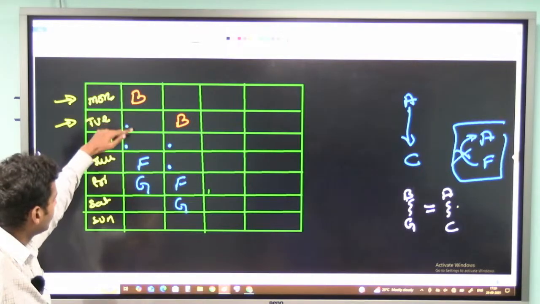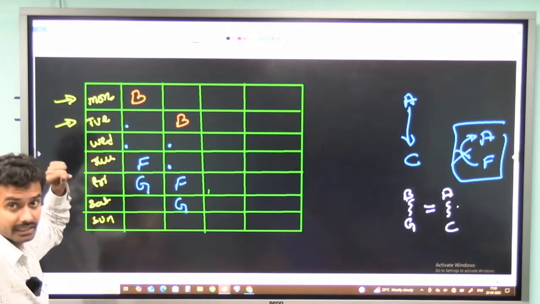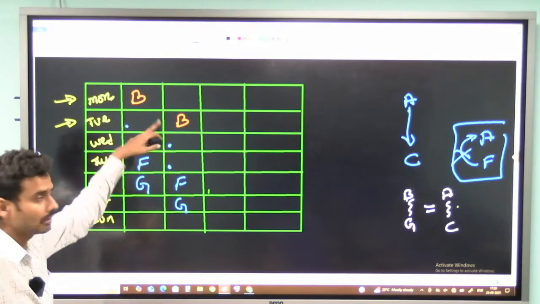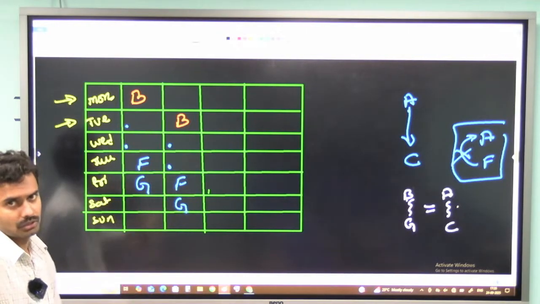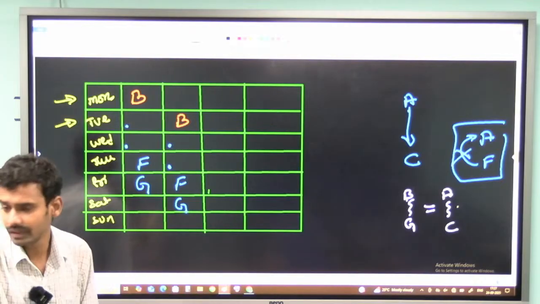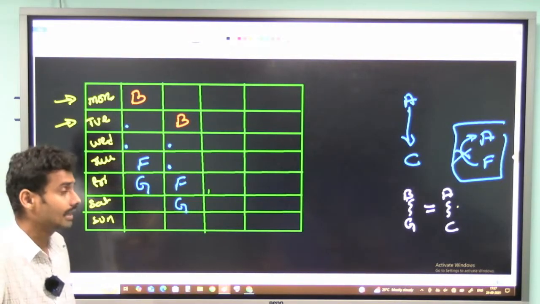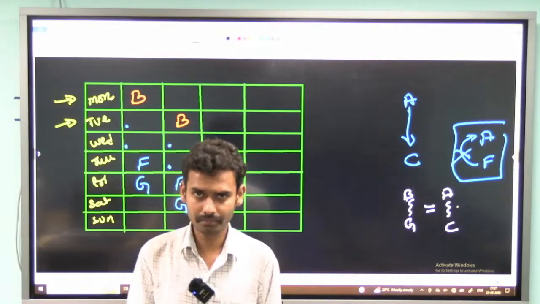If I count 1, 2, 3, there are 3 people between B and G in the first case, and again 3 people in the second case. So according to this statement, the same number of people should be between A and C as well. So I should have 3 members between A and C as of now.